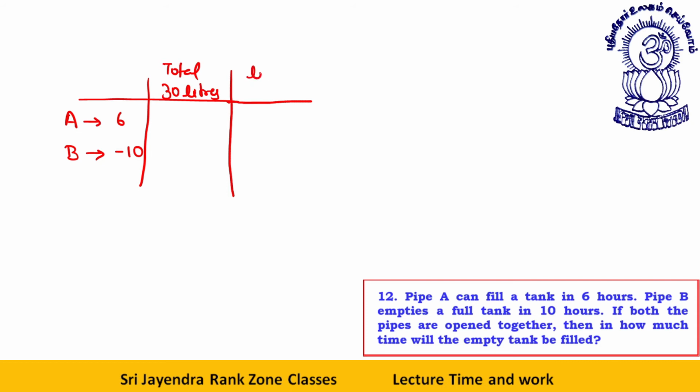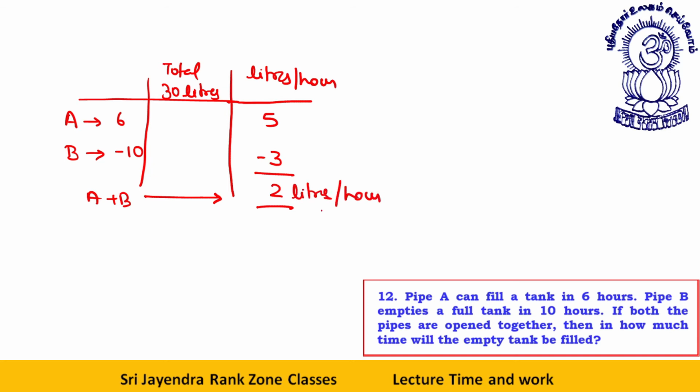Now, liters per hour. 30 by 6 is 5. 30 by minus 10 is minus 3. So it is 2. Fine. So A plus B together does how many units? 2 liters per hour. Time for AB together will be 30 by 2, that is 15 hours.